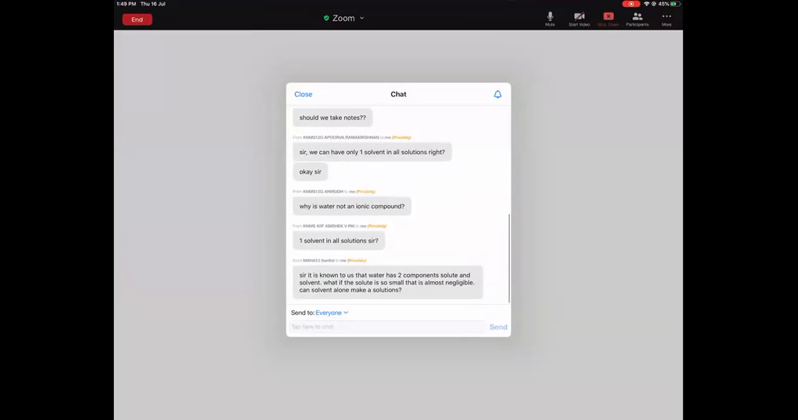Sir, it is known to us that water has two components, solute and solvent. What if the solute is so small that it is almost negligible? Can solvent alone make a solution?